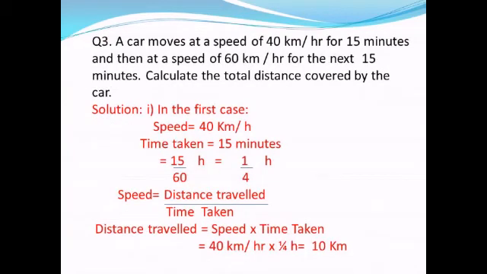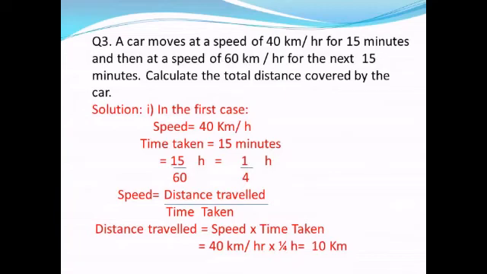Next numerical: a car moves at a speed of 40 km per hour for 15 minutes and then at a speed of 60 km per hour for the next 15 minutes. Calculate the total distance covered by the car. So first of all, in the first case we will calculate the distance, and then we will calculate the distance in the second case, and then we will add to get the total distance.